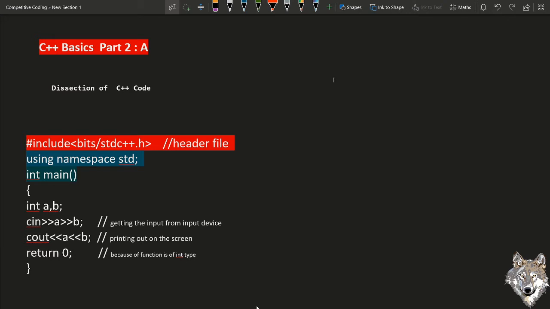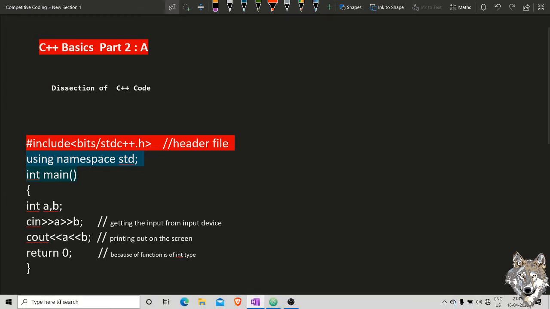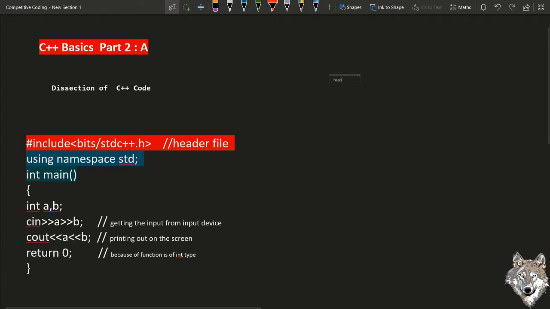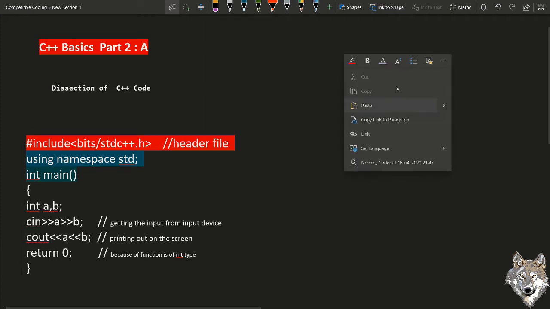Okay, let's come to the point. Today, I'm going to dissect a C++ code, and then I'm going to explain to you what exactly a header file is, which one is the best header file, and what exactly are the things which we need in a complete code, a small complete code in which I will be explaining every snippet of the code. So let me talk about the header file. Okay, sorry, I need to maximize the font size. Let me maximize it first.